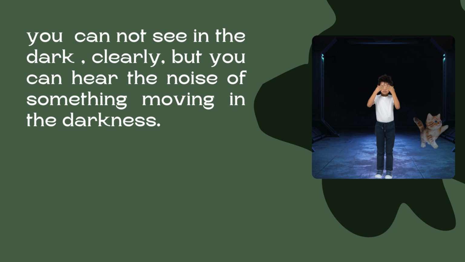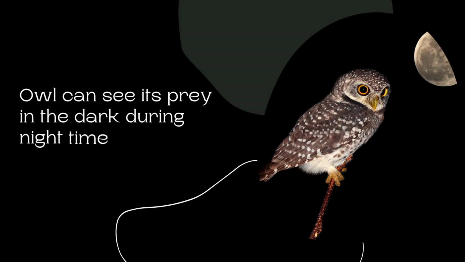But if there is a noise in the room, this boy can hear it, as if there is a cat making a sound like meow or moving in the room, the boy can hear it. Yes? So humans can't see clearly in the dark. But here we have a hero, the owl. The owl can see its prey in the dark during the night time.